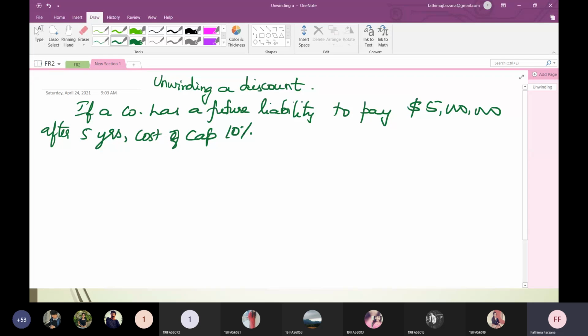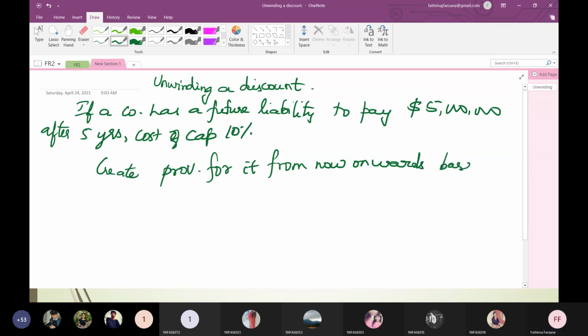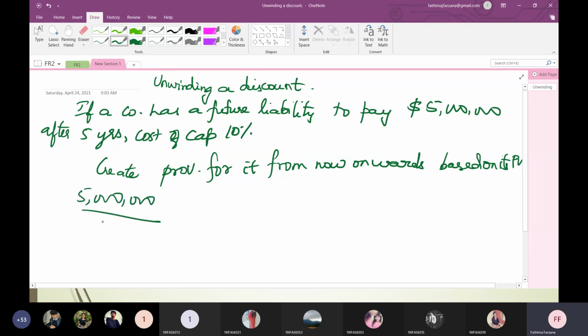After 5 years, I have to do the payment, and the cost of capital is 10%, so it will create a provision from now onwards, based on its PV. So what will be the provision? I'll tell you. It will be 5 million divided by 1.1 to the power 5.